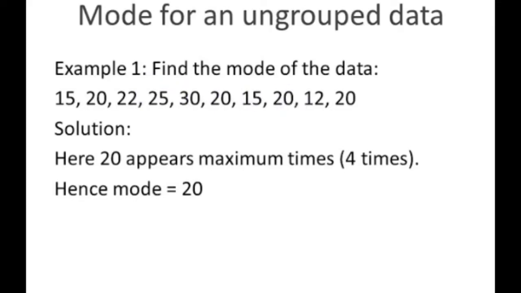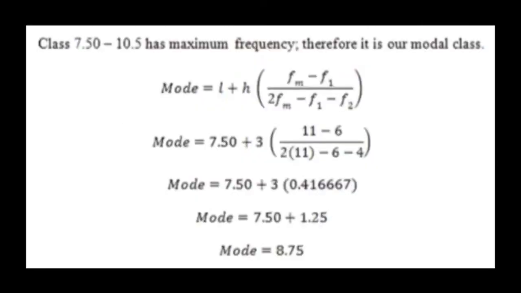So how will we get the mode? The most repeated value in this data is 20, and 20 shall be our mode. It was that simple. Now let us take a look at the mode of grouped data.